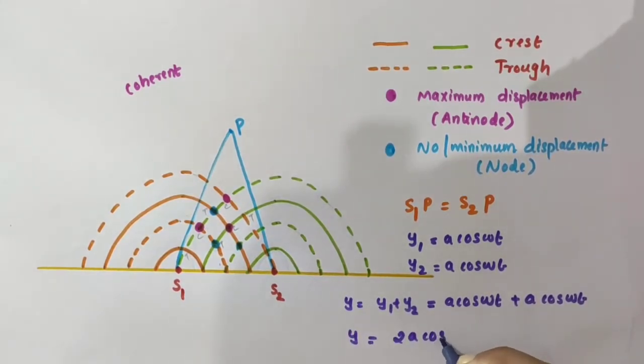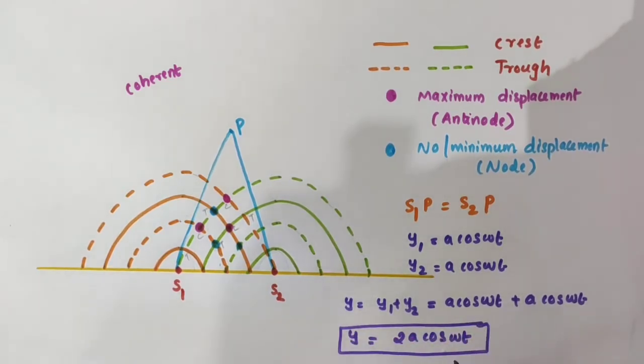2a cos omega t. So we are getting y is equal to 2a cos omega t.